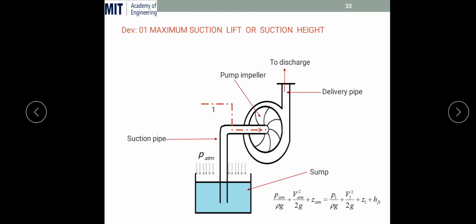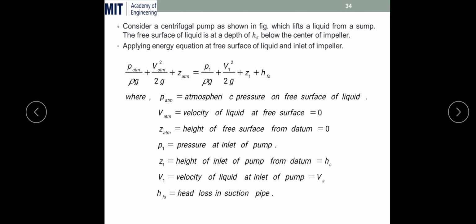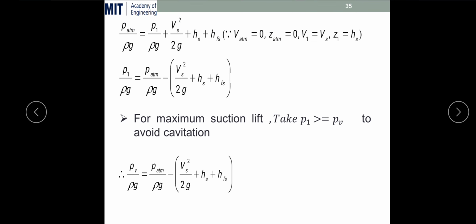So this head also we have to consider over here. Okay, so this is friction head loss in a suction pipe. This equation is already given over here. This is Bernoulli's equation. By simplifying it, this atmospheric pressure head P atmospheric by rho g is equal to suction pressure head at impeller or inlet of the pump P1 by rho g plus suction velocity head plus HS plus HFS.